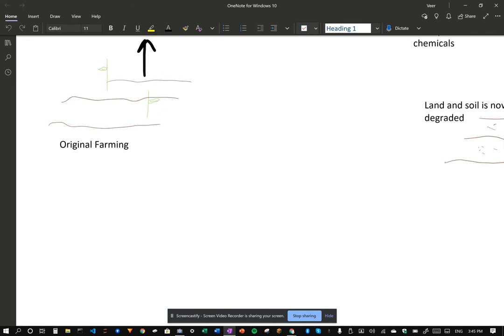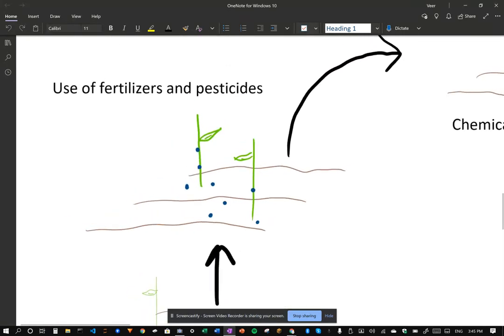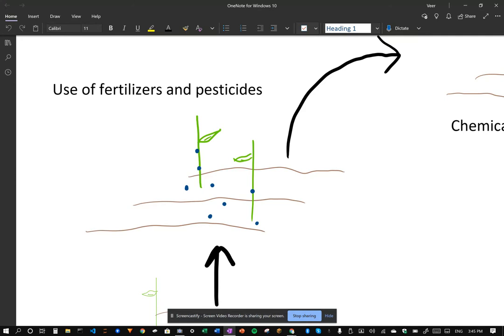However, this is not the case. It begins with the heavy use of fertilizers and pesticides, as this short-term effect will increase their crop production for a small amount of time. However, in the long term, it causes severe damage.